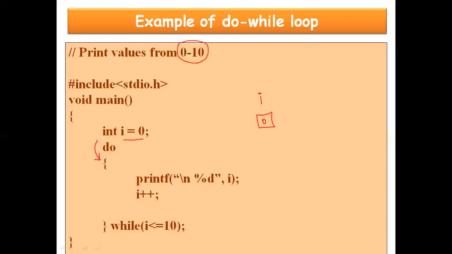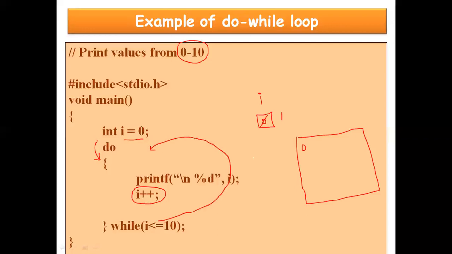So here is the starting of do while loop, and I have printed I. So what is printed on the output screen? It will directly print the value of I without checking the condition. So 0 is printed. Then we are doing the increment, that is the updation. Now I will be updated to 1. Now it will check: 1 is less than or equal to 10, condition true, so control will go back.